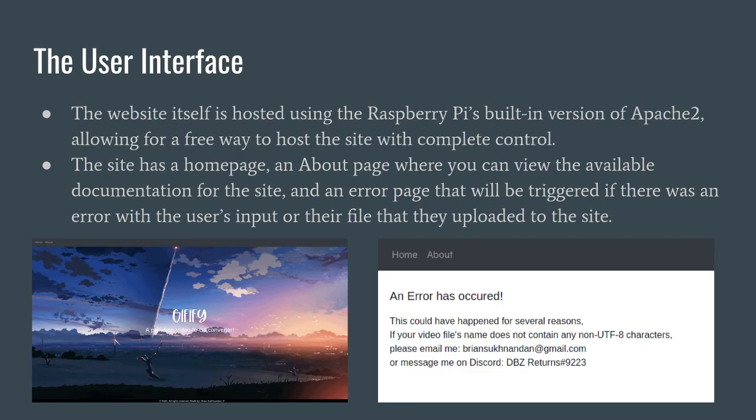And so the UI itself is hosted using the Raspberry Pi's built-in Apache 2, which was mentioned before. Each Raspberry Pi and any Linux distro has Apache built in, so we're able to take advantage of that. And the site has a home page and an about page, which are accessible right away from the user. However, if any errors occur, they're going to be redirected to an error page, which you could see on the bottom right there. And on the bottom left, that's just the home page of the site.